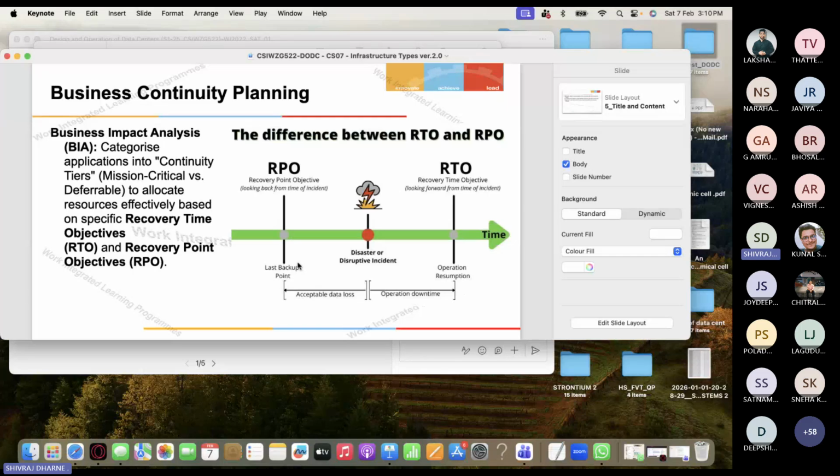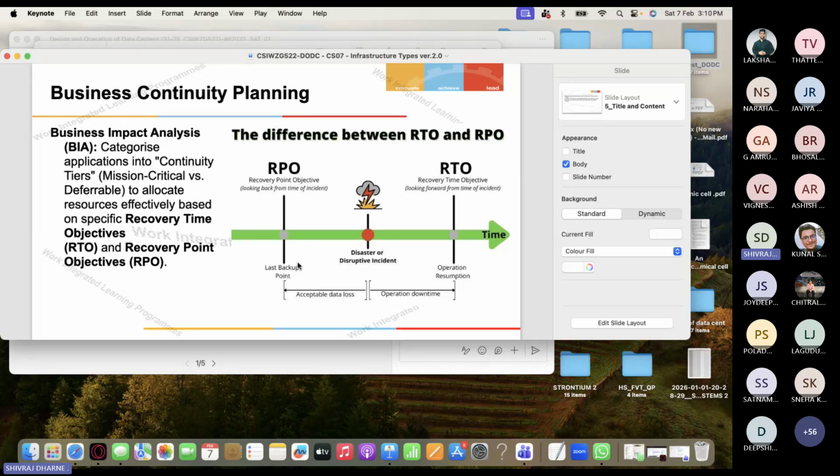Okay, there is another important thing called business continuity planning. There are two major aspects. One is business impact analysis, BIA, which characterizes applications into continuity tiers, mission critical versus deferrable, to allocate resources effectively based on specific recovery time. Recovery time is how fast you can continue the operation.